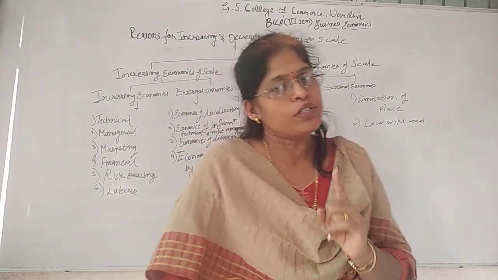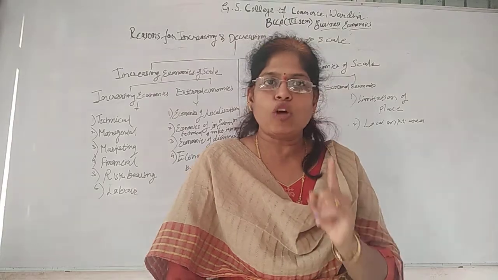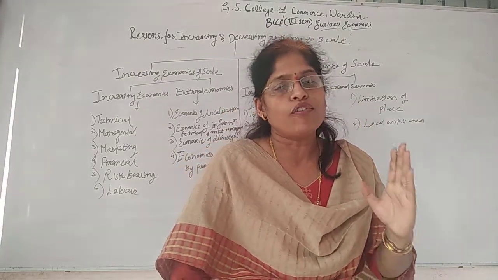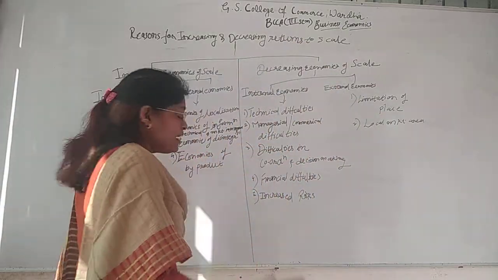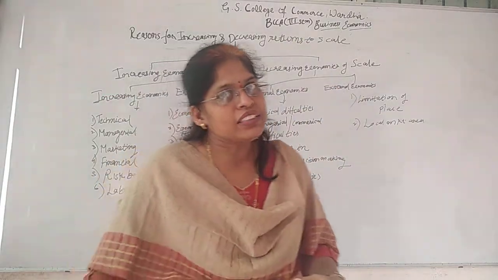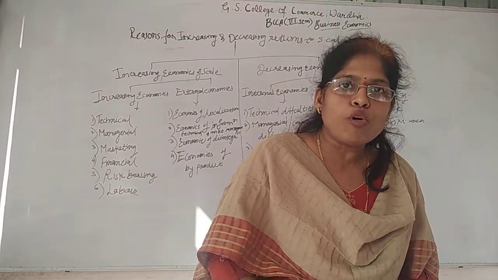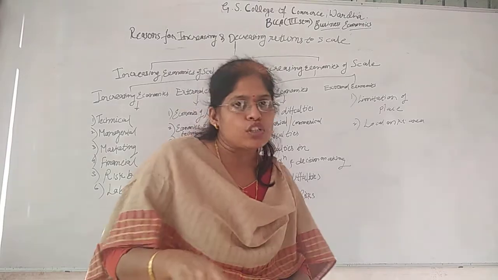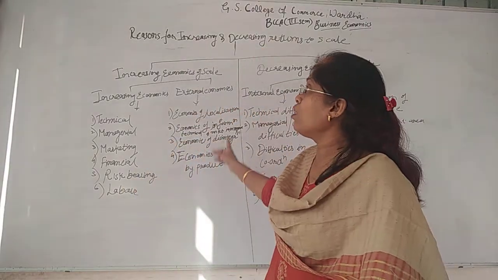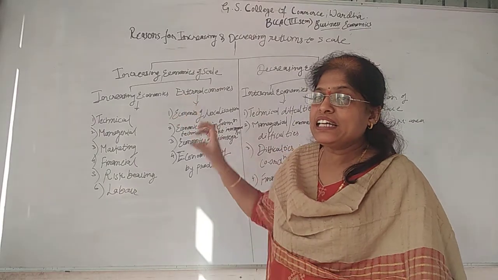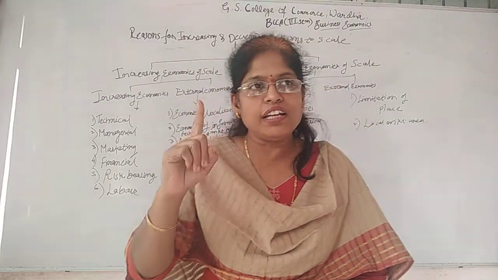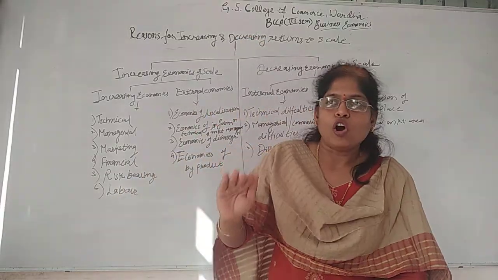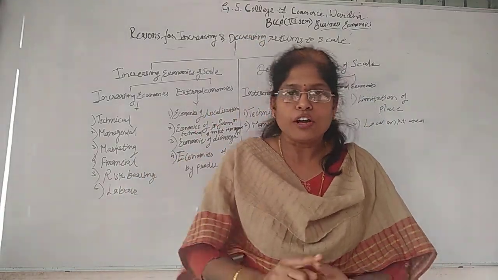So what is economies of scale? That you need to understand first. Economies of scale is a result of increasing returns to scale, the law of returns to scale. So if he is expanding those changes for a longer period, for more and more period, he is definitely going to suffer a loss. To save that loss, what is advisable? He should go for economies of scale, increasing economies of scale, and that is why the very first stage is advisable for a producer in case of the law of returns to scale. So I hope this is clear.